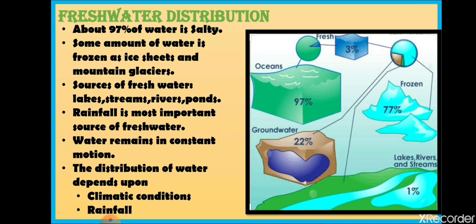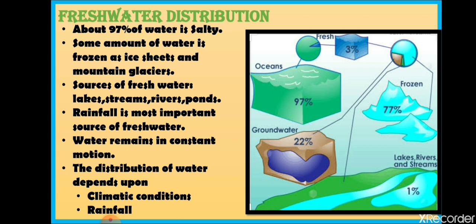Now, why does the distribution of water vary from one place to another? Some places have more water, some places have less water. It is because of the changing climatic conditions. Take the climatic condition of a particular place where the temperature is very high: there evaporation will be more and precipitation will be more. If evaporation is more, then precipitation will also be more. Ultimately the amount of water at that place will be high.